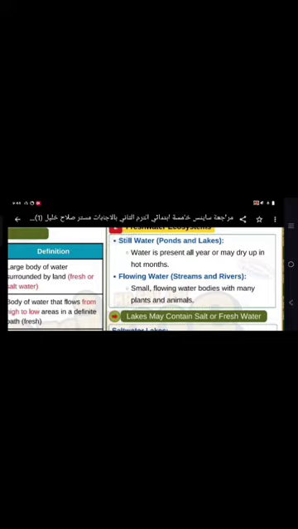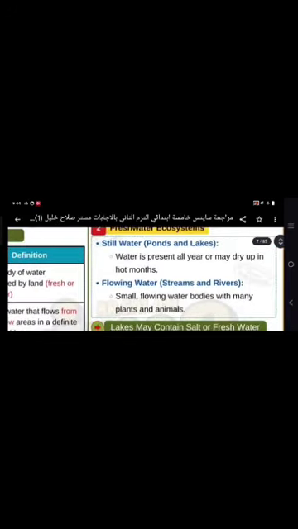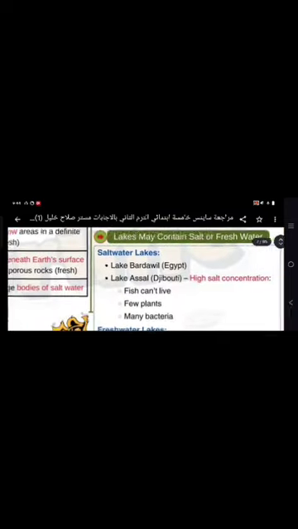It's small compared to the oceans and seas. So the river is big for freshwater bodies, but small compared to the oceans and seas. Okay, lakes may contain salt or fresh water, like we've mentioned before. Lakes have a combination of both of